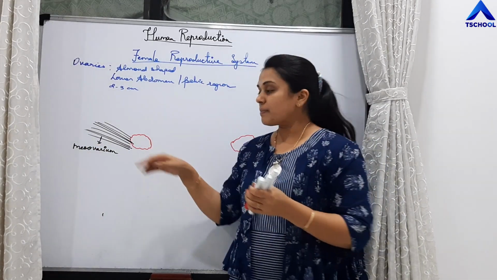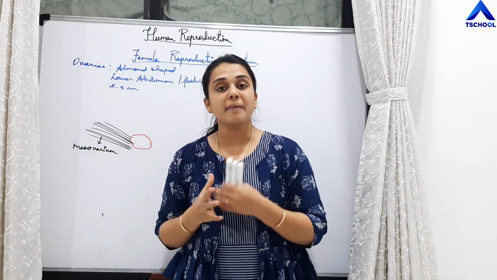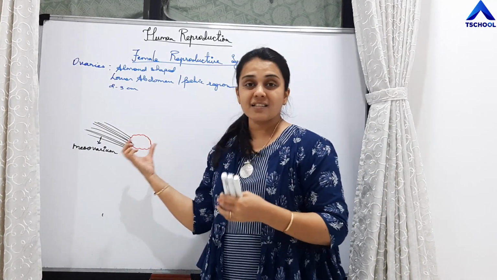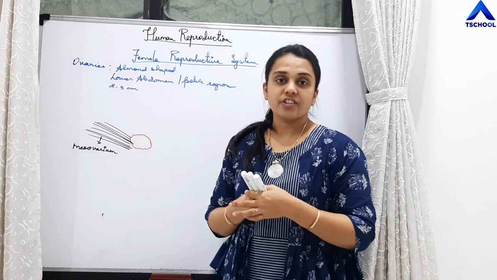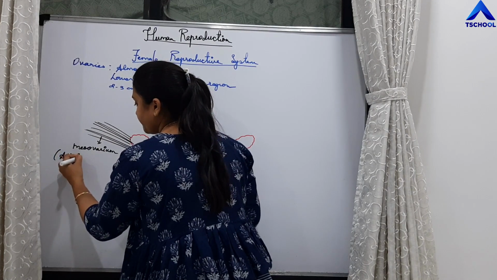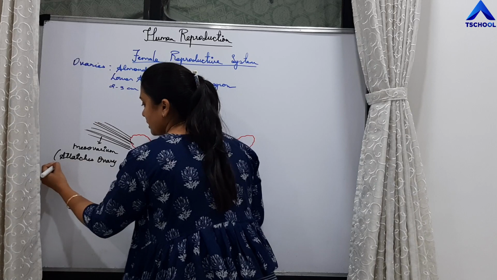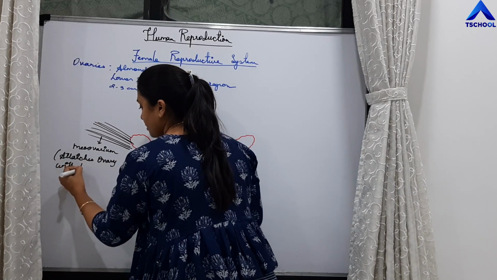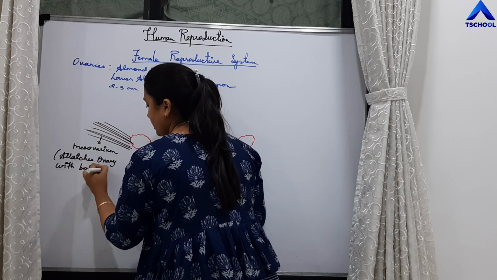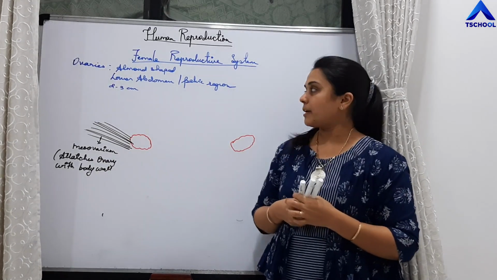So what is mesovarium? Mesovarium is the fold of mucous membrane which makes the ovary attached with the body wall. This is clear, right? So pair of ovaries are present.